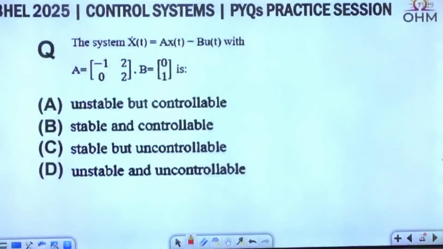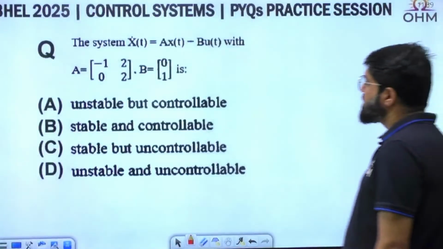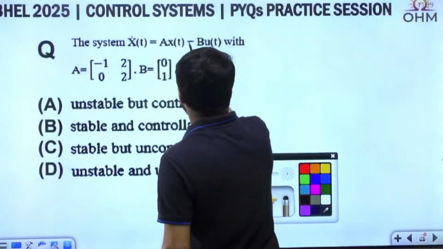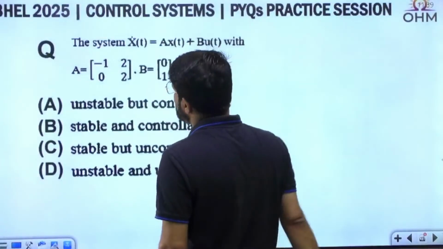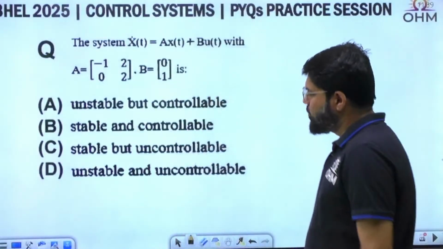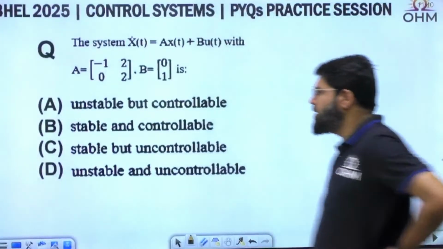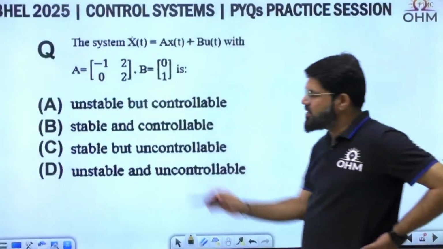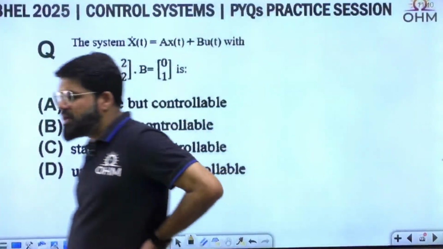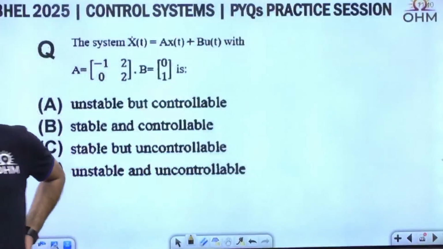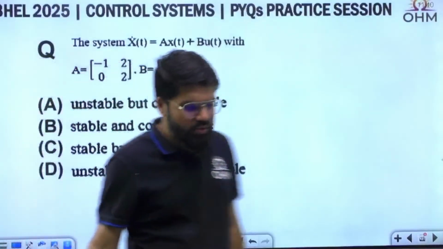Next. The system x dot equal to ax plus bu, with a and b given to you. Stability and controllability. Again, I tell you that is an easy question only. Stability, you can say directly. If it is stability, it's a tick mark question. For controllability, you will have to test. So it's a simple question, but again I will say it requires some calculation.